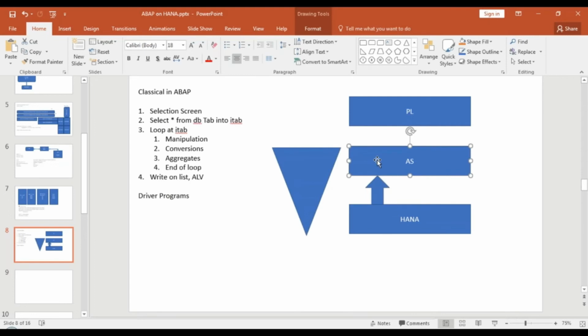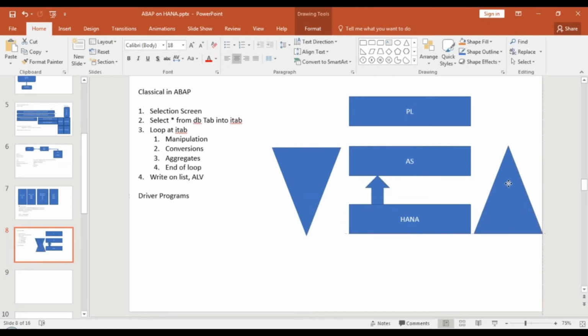When will you get performance boost? Anybody? What do you think? When can you best leverage SAP HANA? What you need to do to basically leverage the power of SAP HANA? What will you do? Perfect answer. You will flip this pyramid. You will flip this game and you will do a code push down.